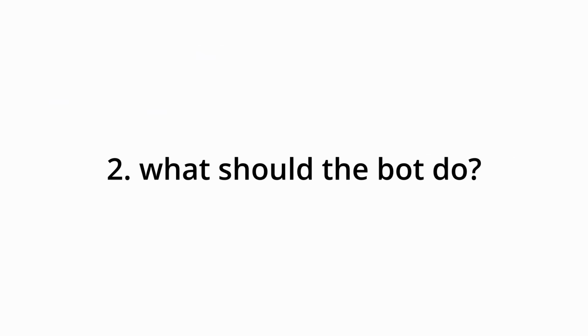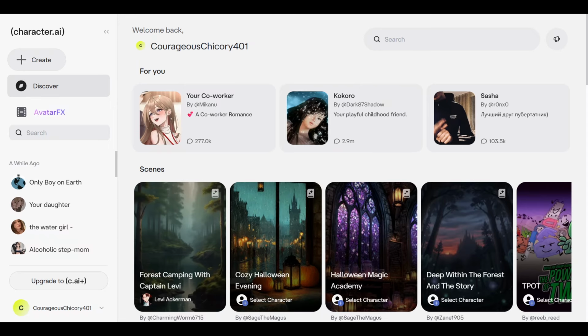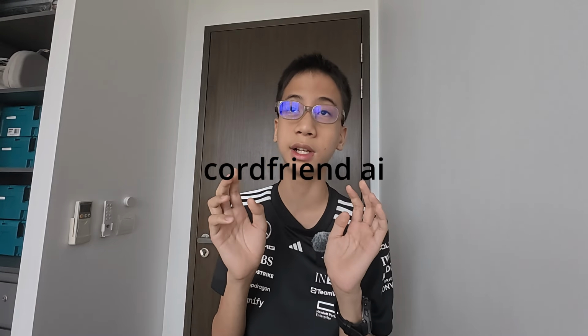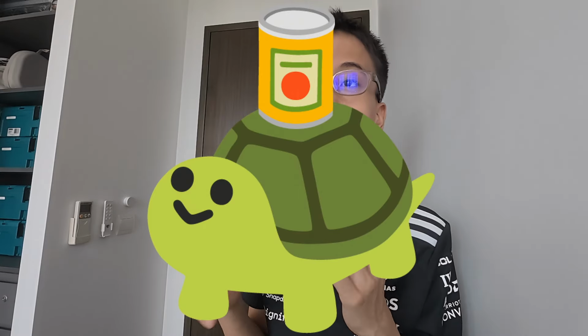Secondly, what should the bot do? I was thinking of an AI roleplay bot, something like Character AI or Talkie AI. And lastly, what should we name the bot? Since it's a roleplay bot, I was thinking of something like Friend AI or AI Friend Pro. Trust me, I've thought of worse, but in the end, I came up with ChordFriend AI because it's the least cringy one I had. So now that we have the recipe for the bot, let's just go build the bot.